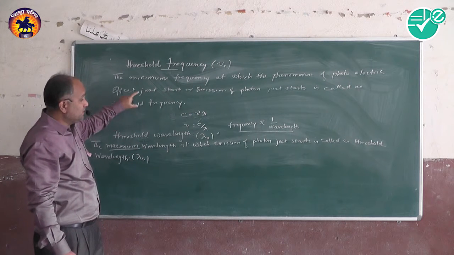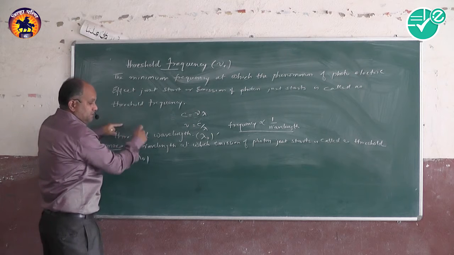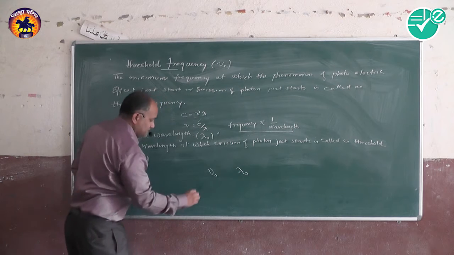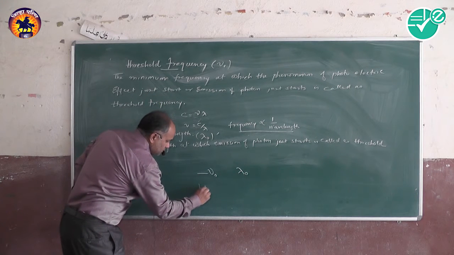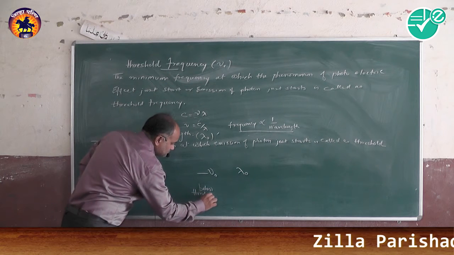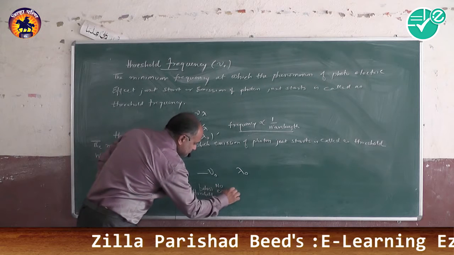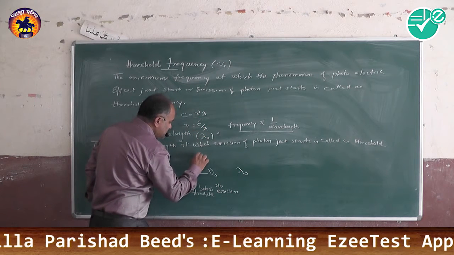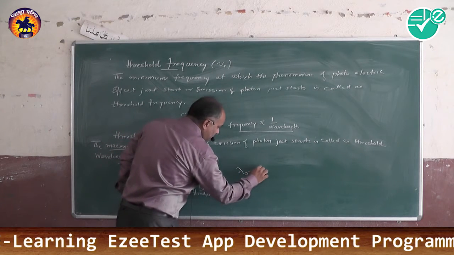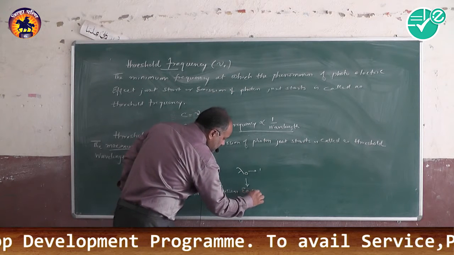Now look here, these are two different statements. Below threshold frequency, no emission. Above threshold frequency, emission continues. Now this is threshold wavelength. Below threshold wavelength, emission continues.